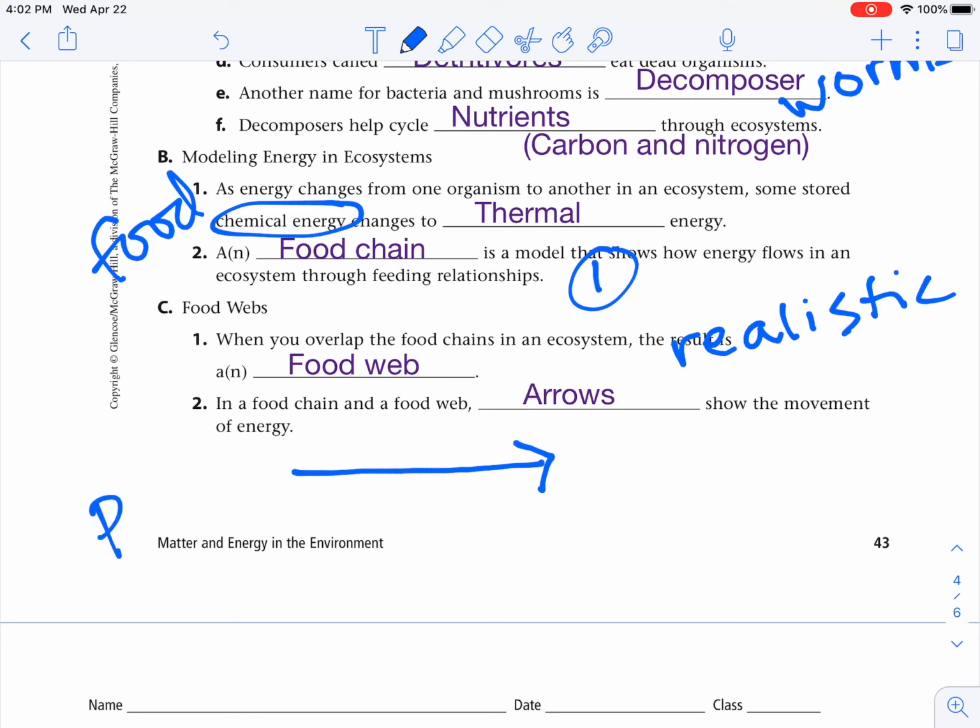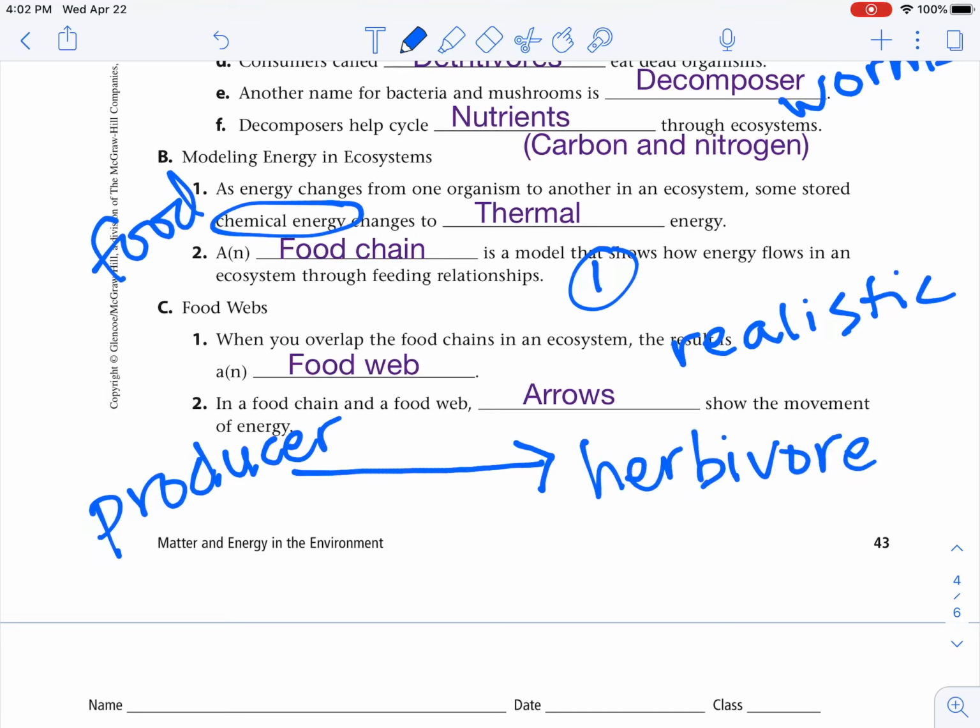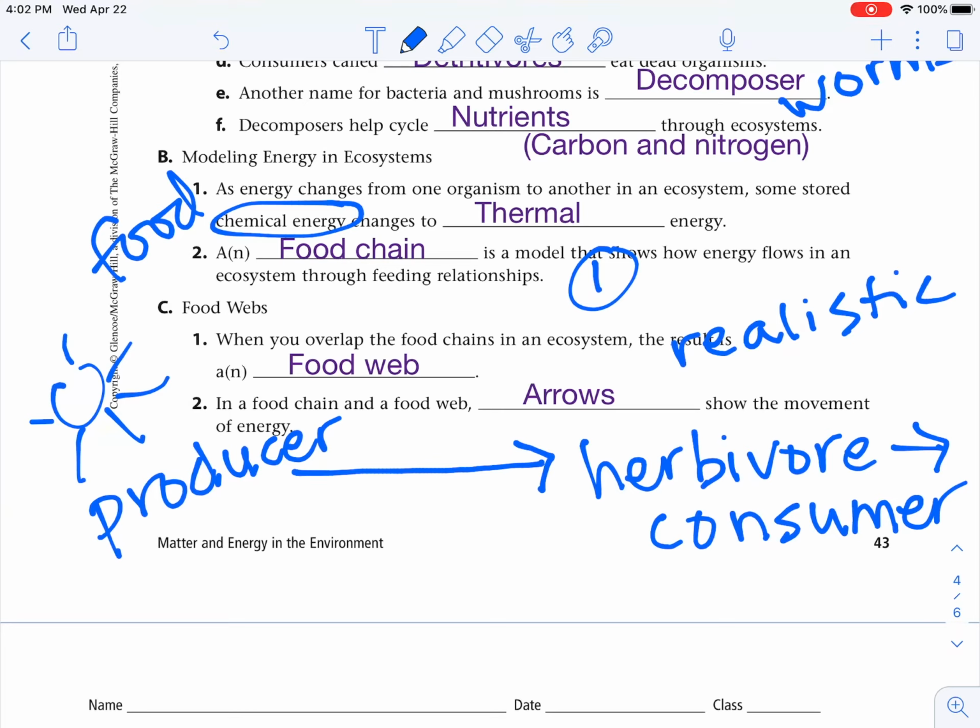So if we have our producers here, and then we have an herbivore here, and then we have some type of consumer, either an omnivore or a carnivore here, we have our sun. The movement of energy is shown with the arrows. It's not who eats who. It's not who's bigger than something else. It is transfer of energy.